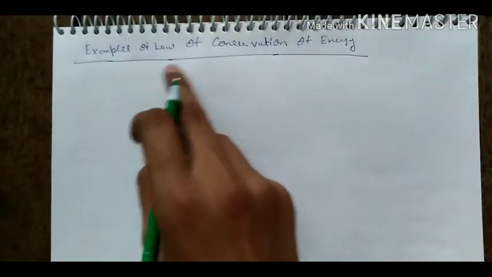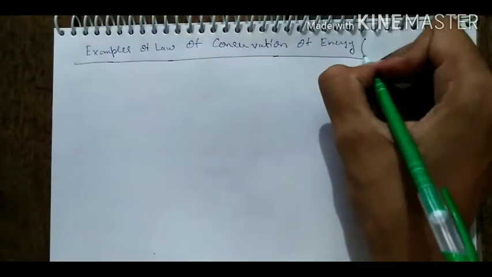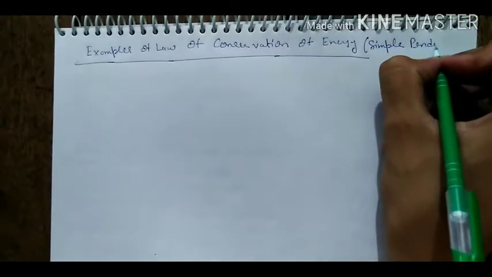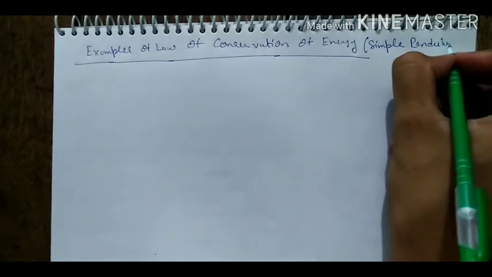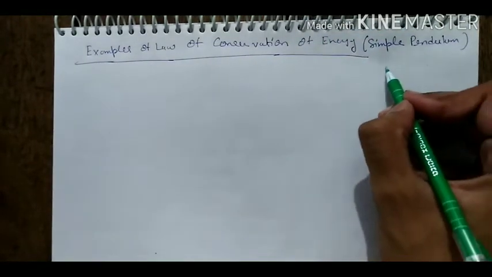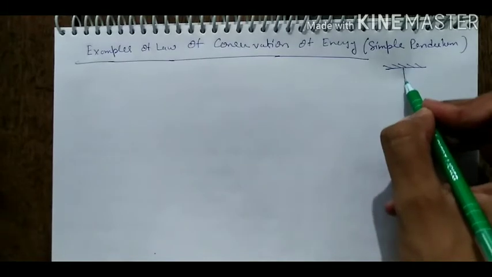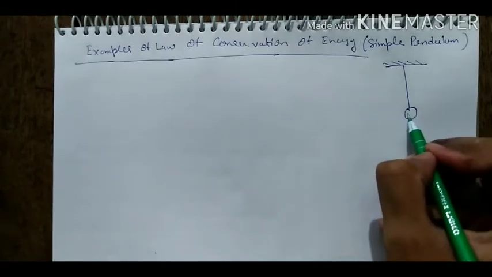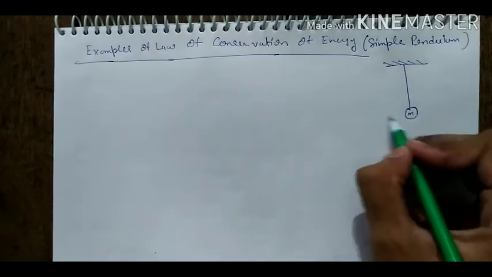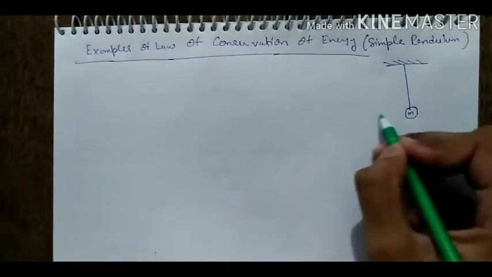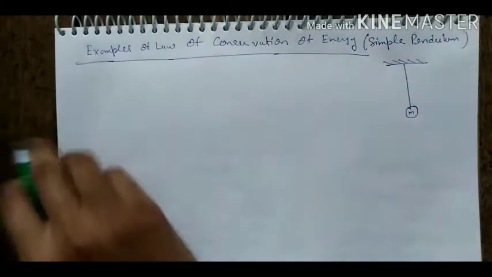So we will see some examples of law of conservation of energy. Our first example is the simple pendulum. What is the simple pendulum? In the previous class we have studied the simple pendulum. A simple pendulum means you have a string with one end hinged or fixed and the other end suspended with a bob having mass m. When you apply a force, it will start a vibrating motion, or a to and fro motion. This system is known as the simple pendulum.